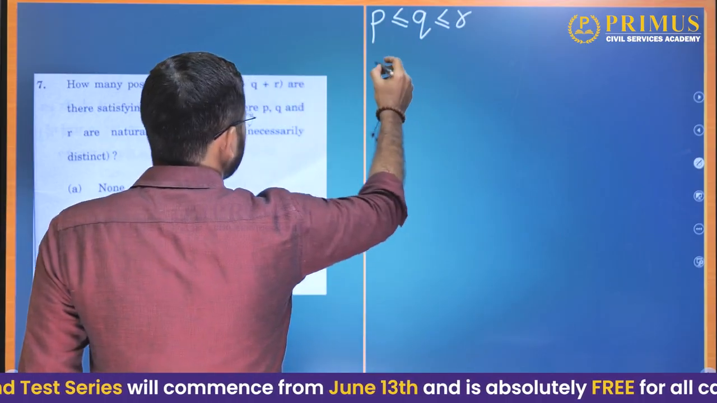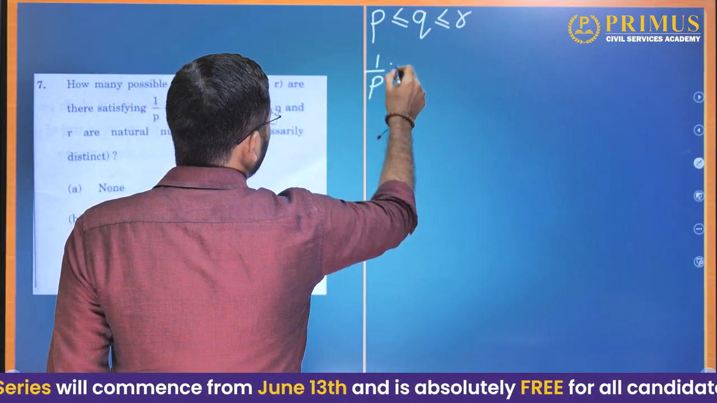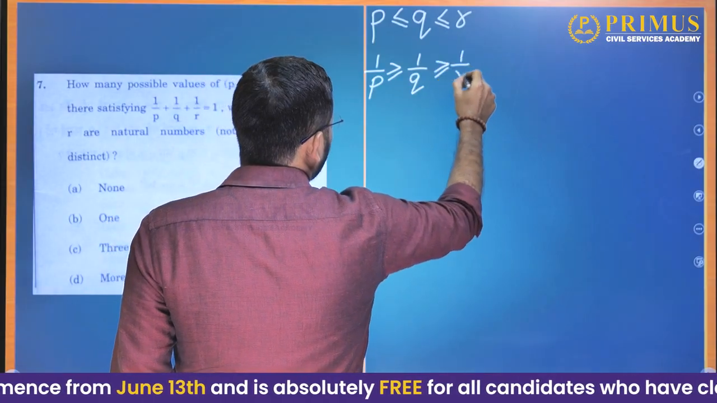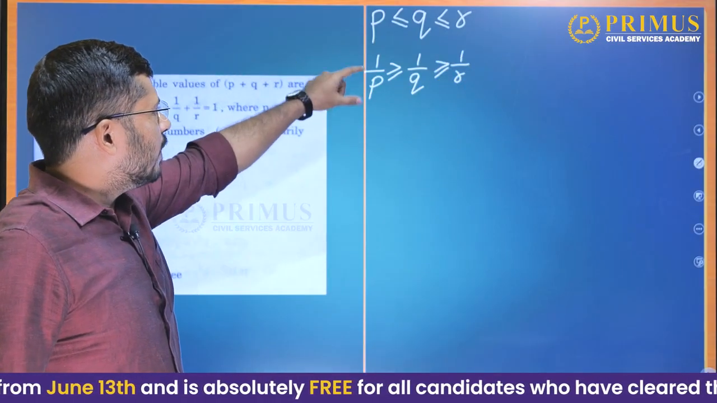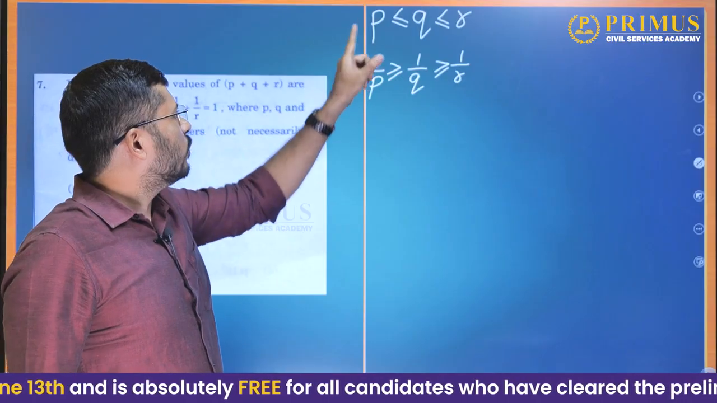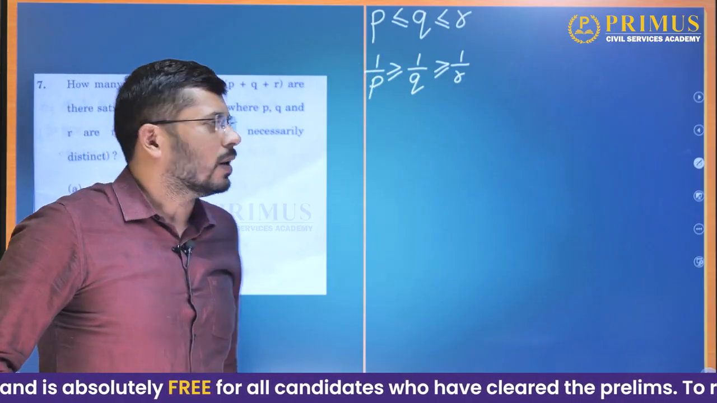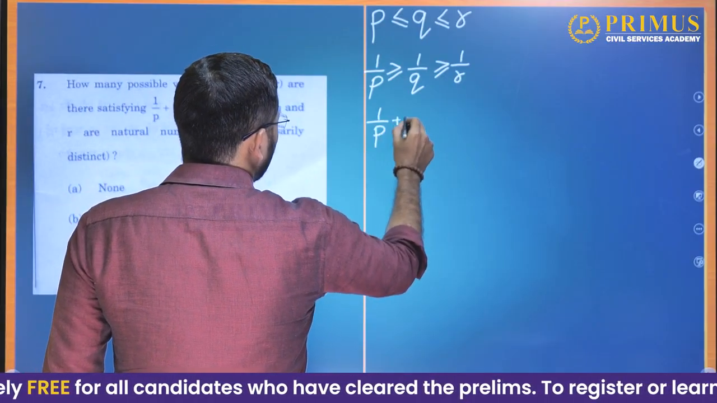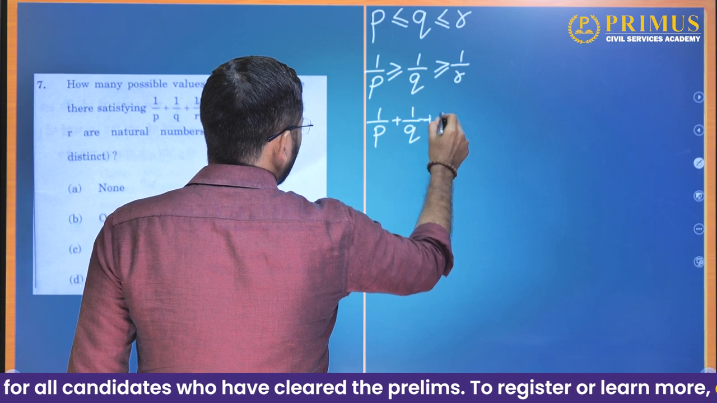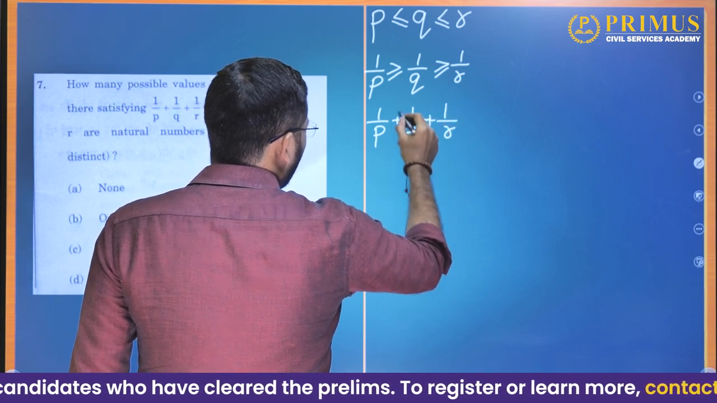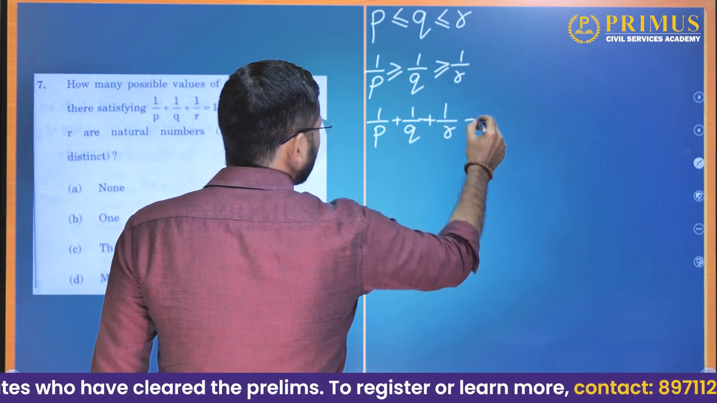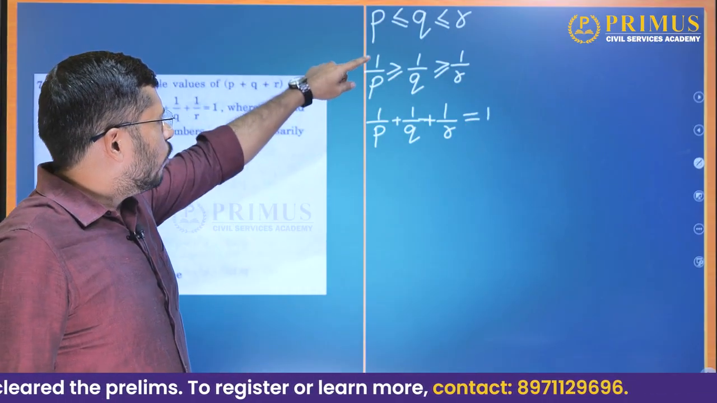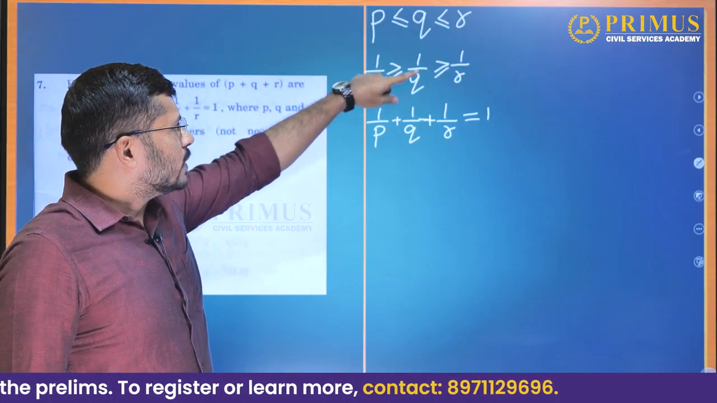If that is the case, then 1 by P will be greater than or equal to 1 by Q, which will be greater than or equal to 1 by R, because as the number increases, when it goes to the denominator, the value will decrease. So if P is less, then 1 by P will be more. Then we want such numbers which will give us the sum of 1. So 1 by P plus 1 by Q plus 1 by R has to give us 1. Now we know that 1 by P is greater than or equal to 1 by Q, which is greater than or equal to 1 by R.